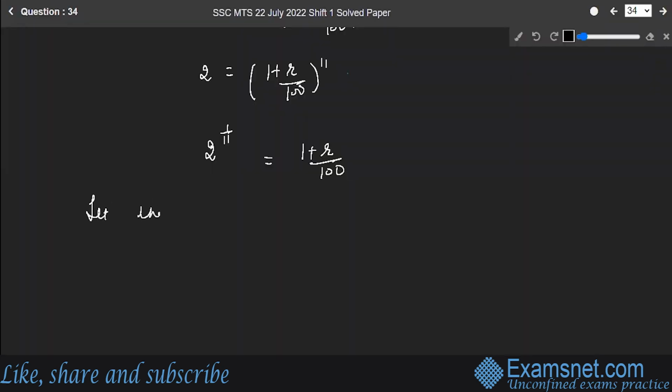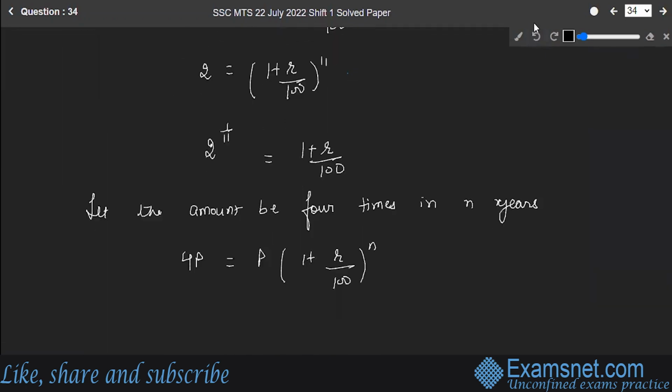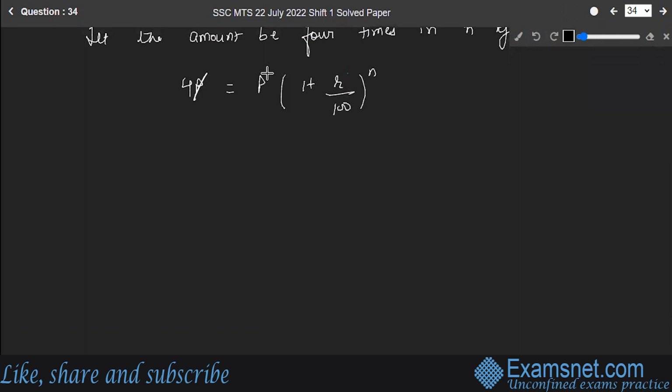Now let the amount be 4 times. This is what you have to find out, right? Let the amount be 4 times in n years. This n we have to find out, like how much time will the amount be 4 times, right? Then 4P is equal to P times 1 plus rate upon 100 raised to the power time, which is n. See, again, this P and P will get cancelled, right? And 4 is equal to 1 plus rate upon 100 raised to the power n.